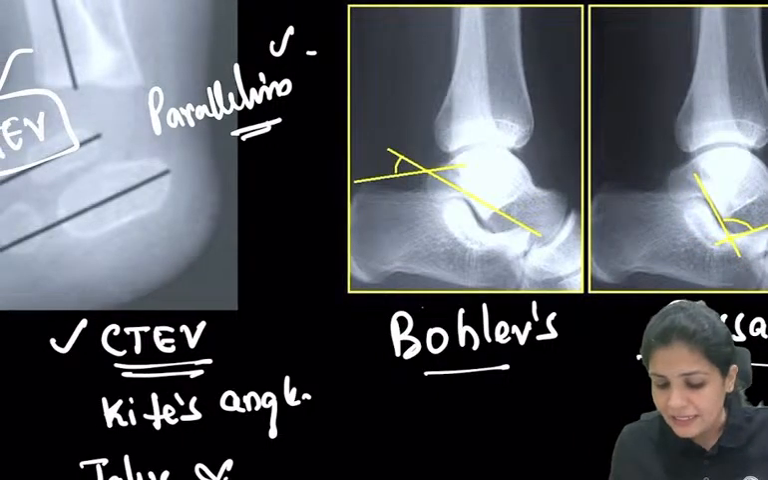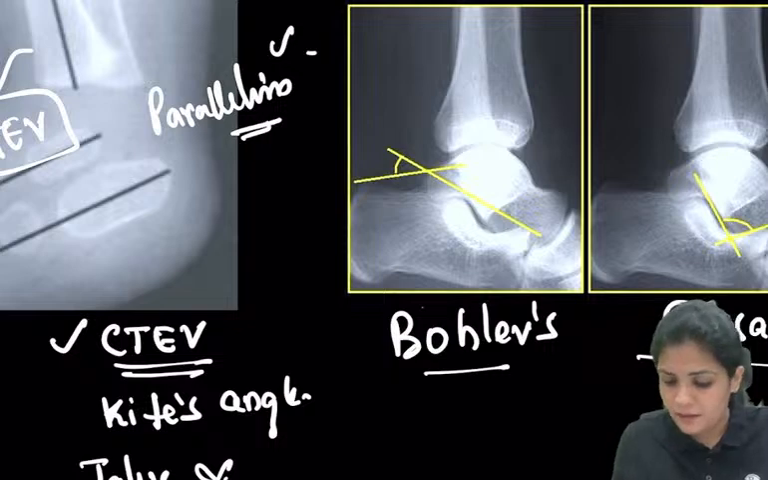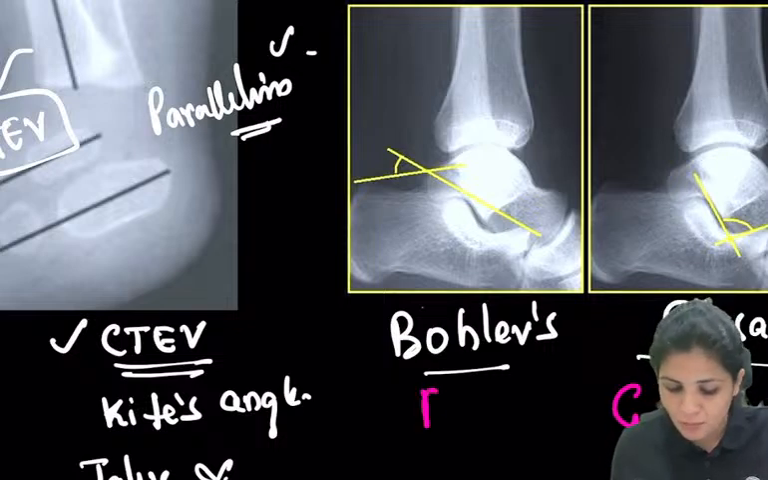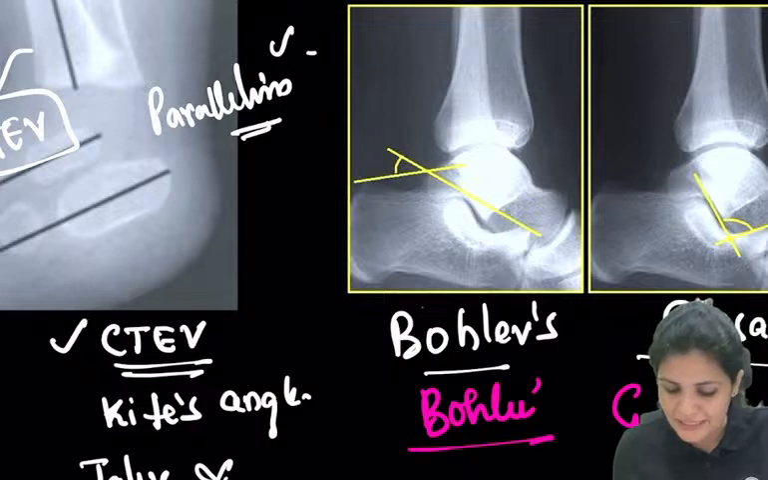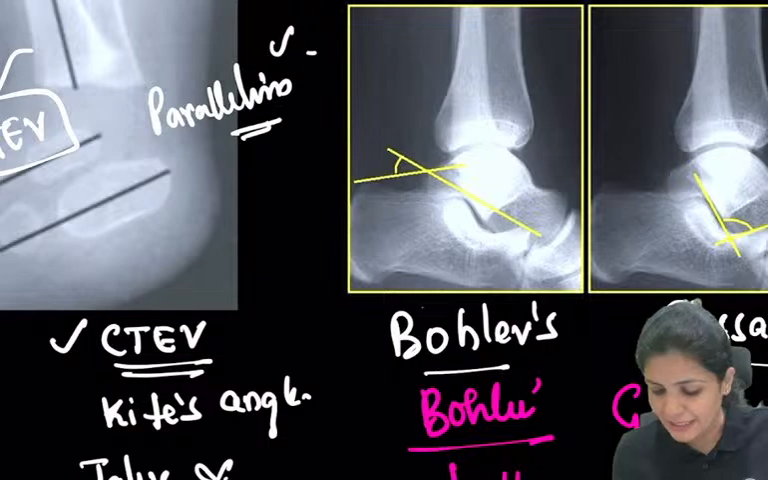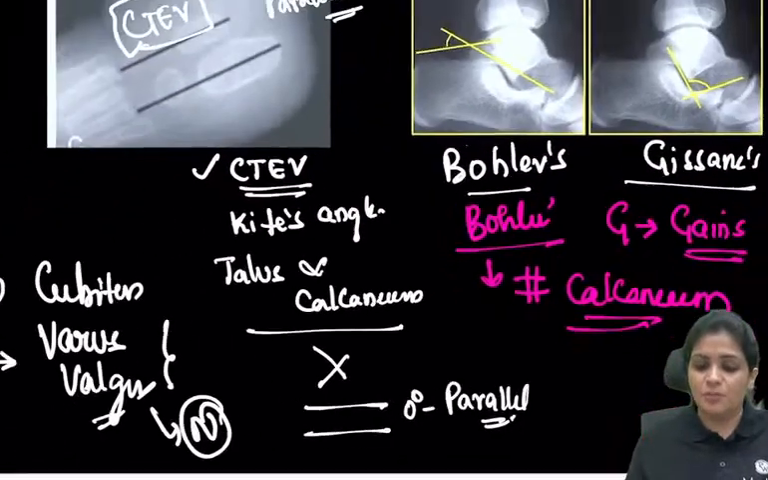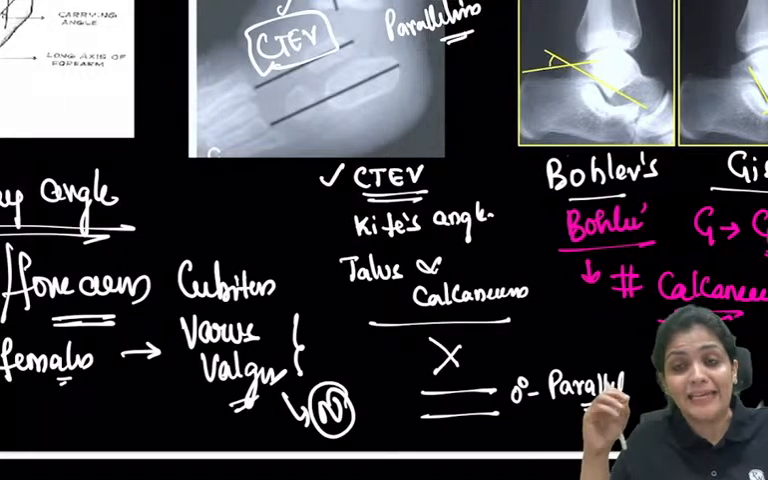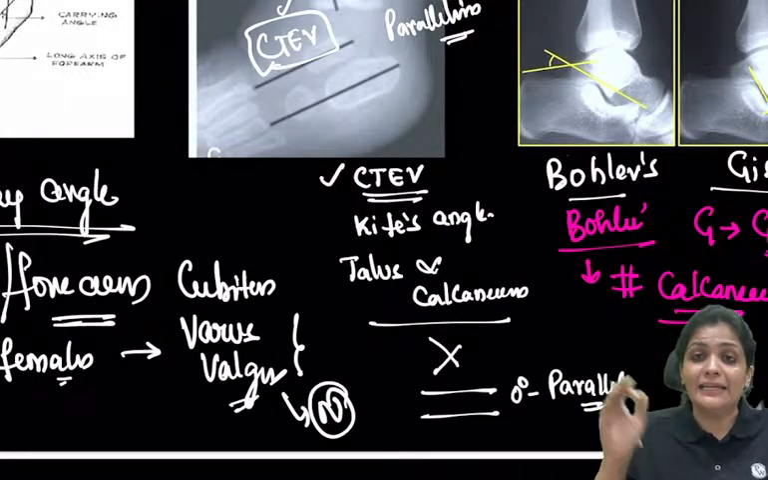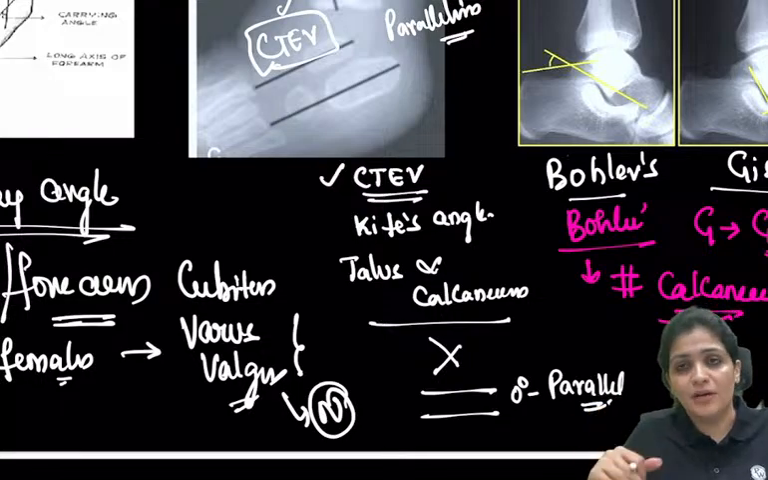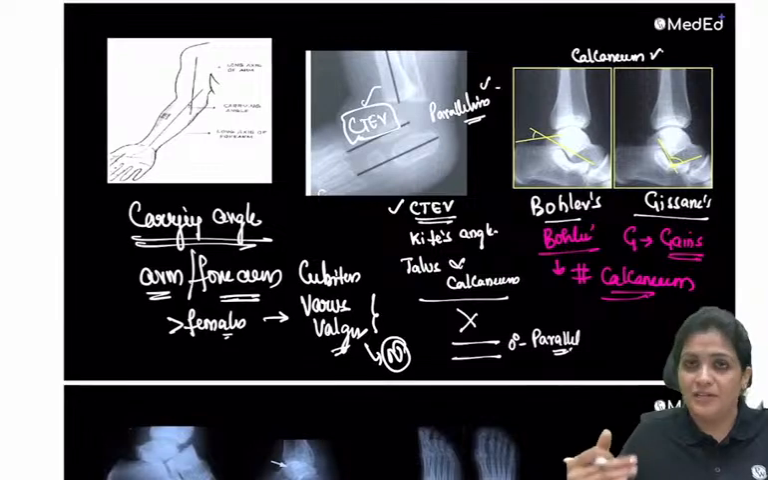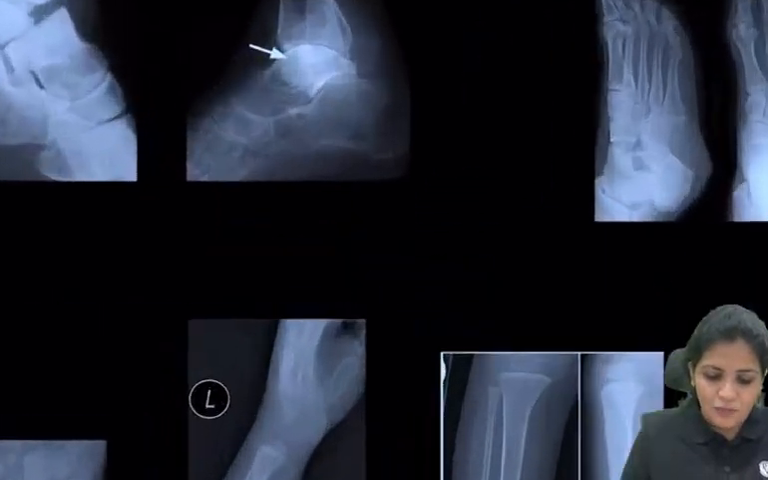How do you remember? Gissane, G is for gain in case of calcaneum fracture. Bohler's is low, that means it decreases in case of calcaneum fracture. So whenever you are treating a fracture calcaneum, you have to record these angles, your Bohler's angle and the Gissane's angle. So in case of calcaneum fracture, the Gissane's angle increases and the Bohler's angle decreases, right? The decrease in the Bohler's angle and increase in the Gissane's angle will tell you about your calcaneum fractures and their fixation.